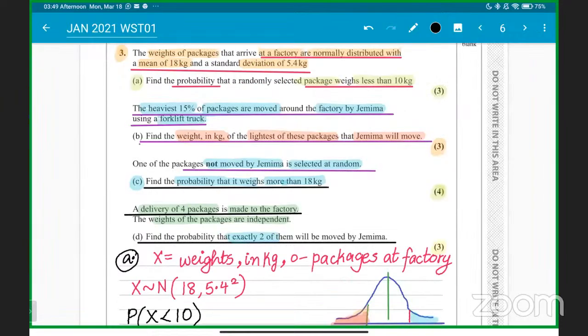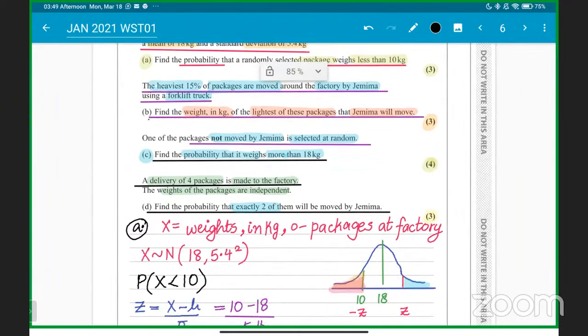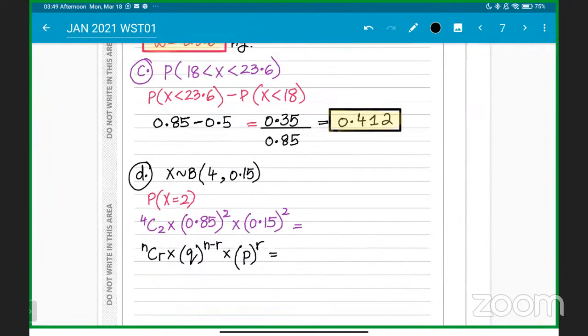You have 4 observations, sir. We have 4 observations, and out of that, we have to choose any 2 of them, exactly 2. The weights are independent. They are put to the factory, and that's how we are going to do. So it will be 4C2 into 0.85 to the power of 2 into 0.15 to the power of 2.